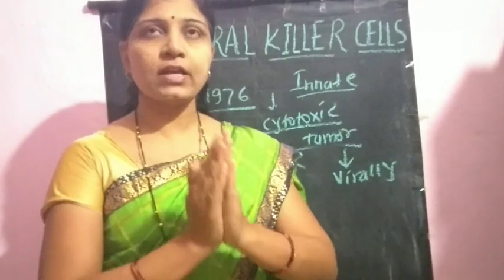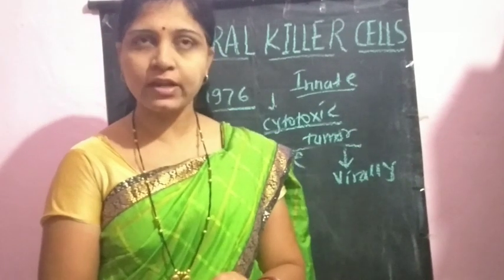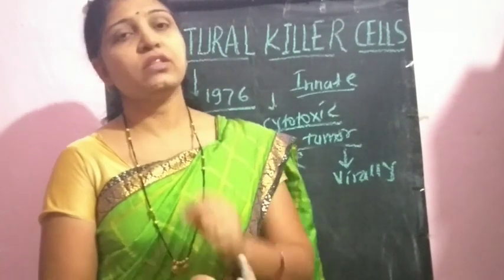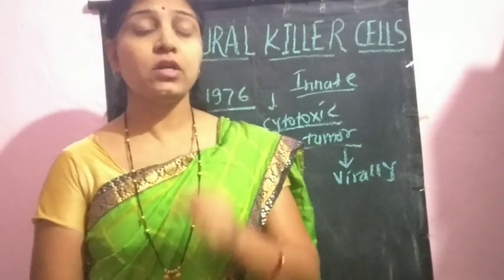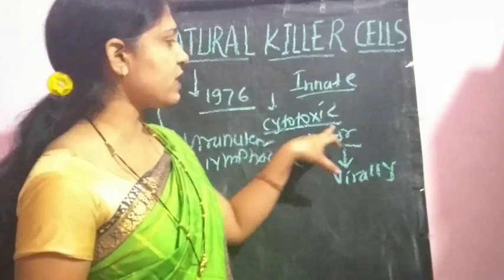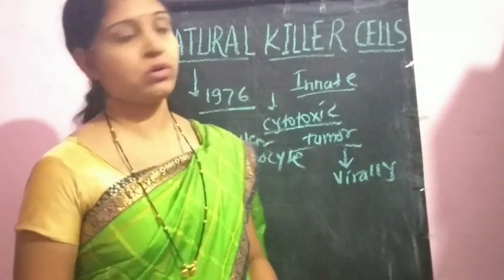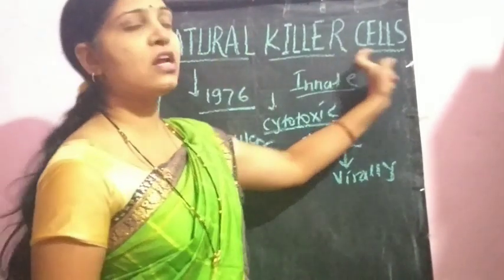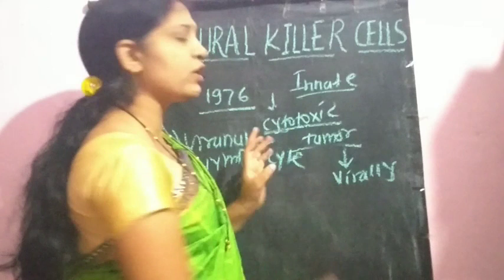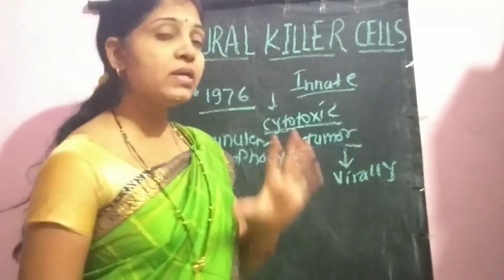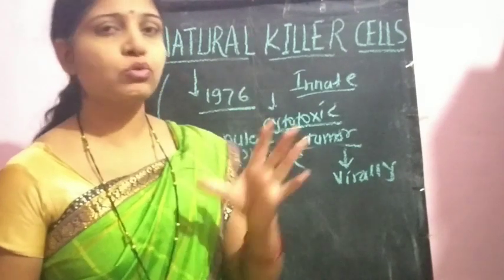Among the two major populations of T lymphocytic cells, the T helper cells and the T cytotoxic cells, the T cytotoxic cells have cytotoxic activity. A similar cytotoxic activity is shown by natural killer cells. The name: cyto means cell, and toxic means these natural killer cells are toxic to cells.